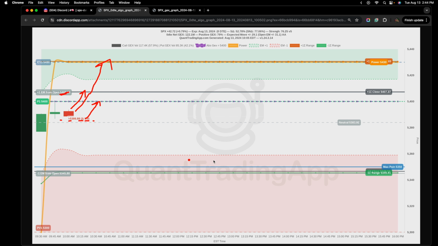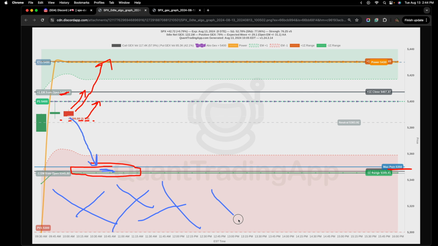The caveat to this is we have max pain down here, but I would just interpret this area as really nice support. So if the SPX was to sell off and come down to here, without hesitation, I would have looked to sell some sort of puts below this, because there's nothing really down here signifying we should go any lower. This was the put with the highest volume, but there's nothing else really in between here. 430 at this point in the day was the strike price with the highest call volume.